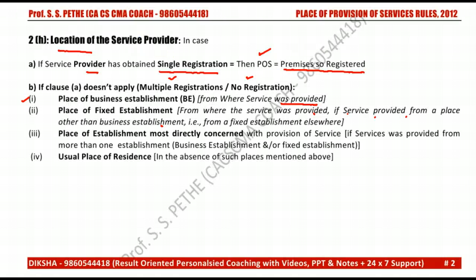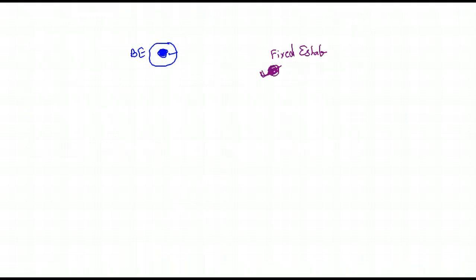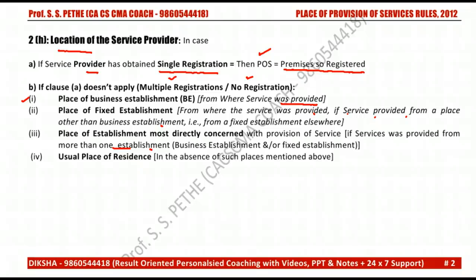The place of establishment most directly concerned with the provision of service, if the service was provided from more than one establishment, business establishment or fixed establishment. Let us see this in the same example. Suppose 70% of the service is provided here and 30% of the service is provided here by the service provider. In this case, the establishment most directly concerned, whether business establishment or fixed establishment, which is more directly concerned, will be treated as the location of service provider.